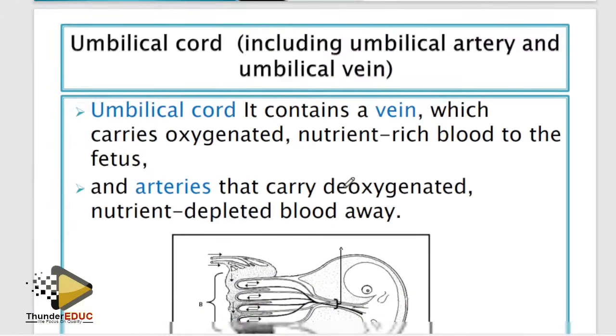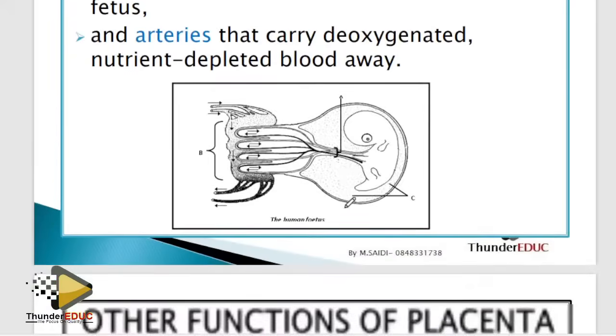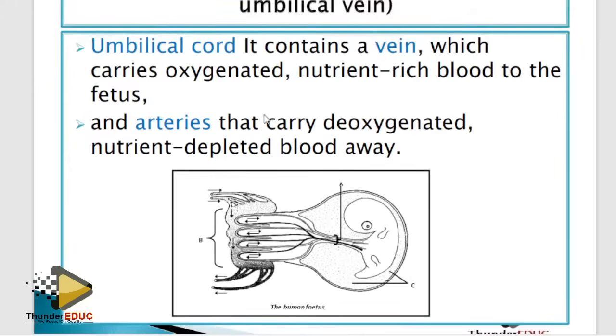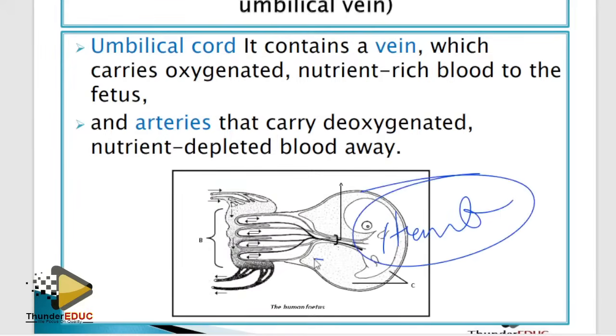Umbilical cord. Yes, they brought this and then students fail. An artery takes blood away from the heart, while a vein brings blood to the heart. So this is the heart of the baby. So we are referring to the heart of the baby. So the blood vessel which brings blood to the heart is a vein.